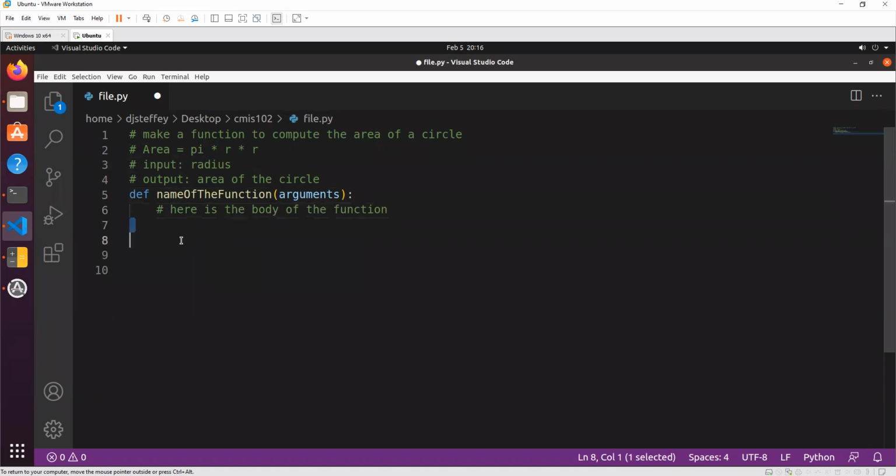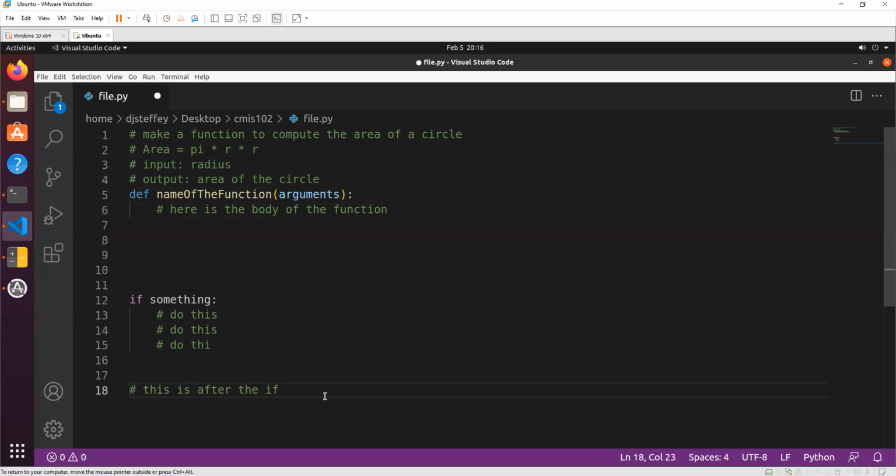Anything that is tabbed in after this point is part of the function. Just like, when we did the if statements, if something, you had a colon, and then do this, do this, do this.